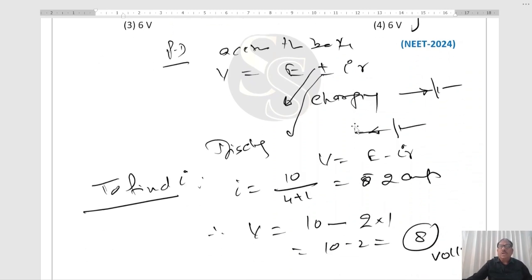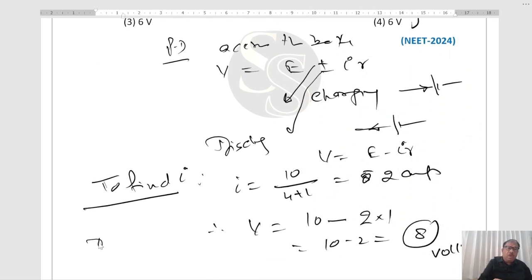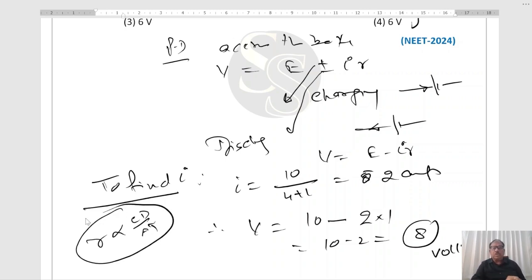And also, additional information: internal resistance r is equal to CD over 80. Concentration of the electrode, distance between the electrodes, area of the electrode, temperature. This is the dependency of internal resistance. That is very important information for JEE Main, JEE Advanced, NEET purposes. Right? Next question.